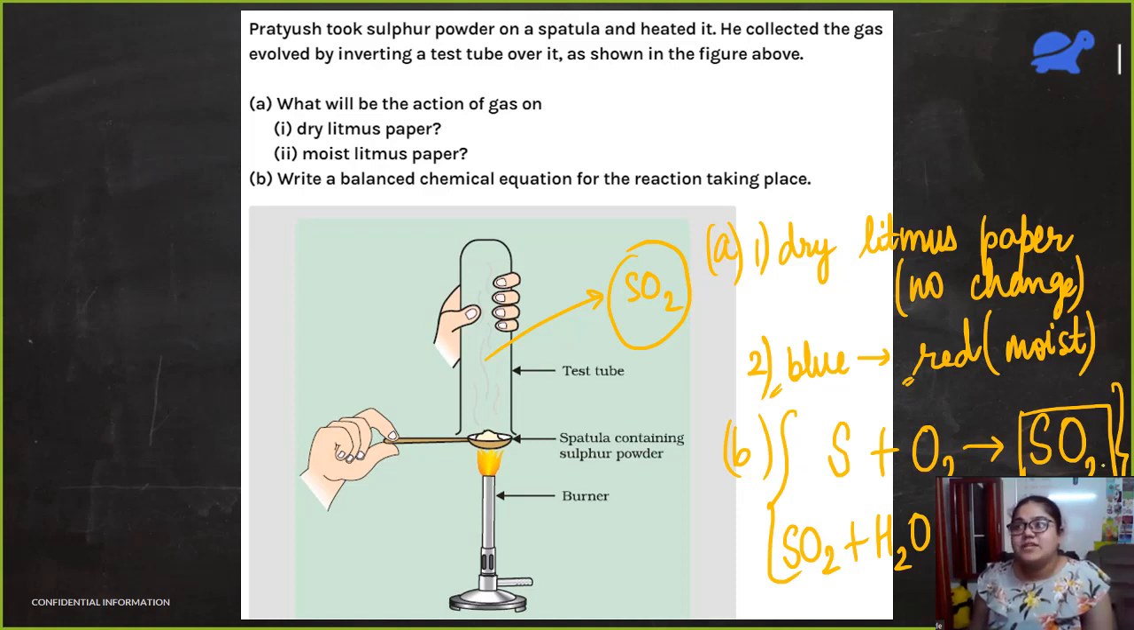First is S plus O2 gives SO2. That is one reaction. Second is that SO2 reacts with the water that is present in the moist litmus paper and it forms an acid. So because of this acid, litmus paper turns from blue to red.